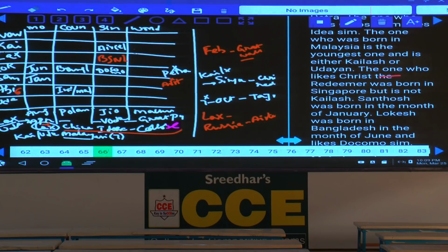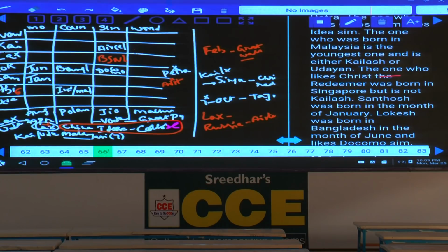Tell me where we can fix this one: China, Idea and Colosseum. Can China be at this place, the last, Udayan? If we take Udayan as China, then Udayan is China, Idea and Colosseum. This is one possibility. Then what is the other possibility we have?